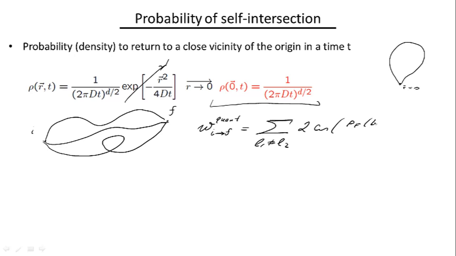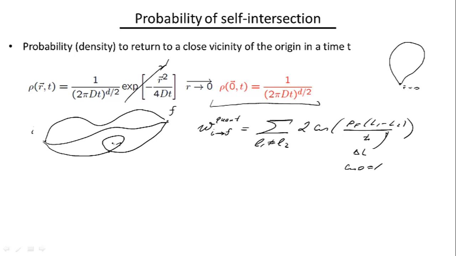cosine of the difference in length between two given trajectories times p Fermi, the typical momentum of an electron, divided by h bar. And the statement was, unless L1 was actually equal to L2, this interference term would average to 0, because you will get just a collection of positive and negative random numbers, and on the average you will get 0. But for the special kinds of terms where you can go clockwise or counterclockwise around a certain trajectory, this delta L here would be 0, and cosine of 0 is equal to 1, so we'll get a prescribed contribution from these.